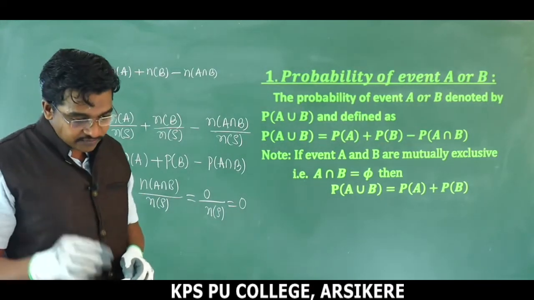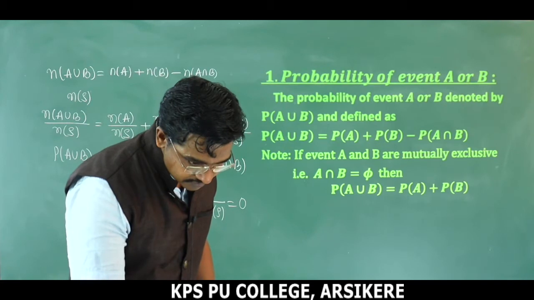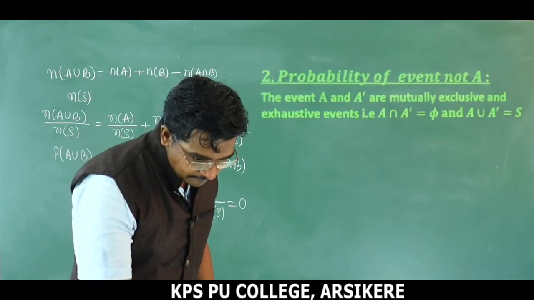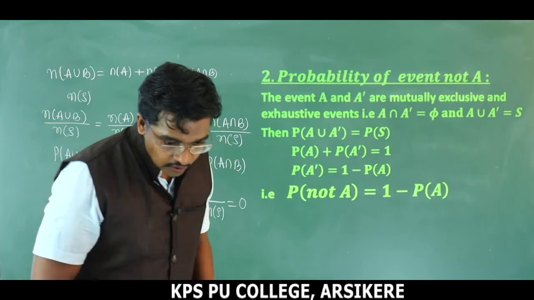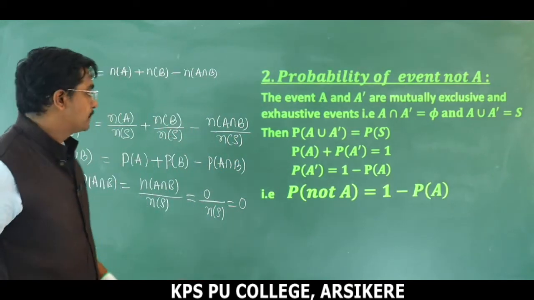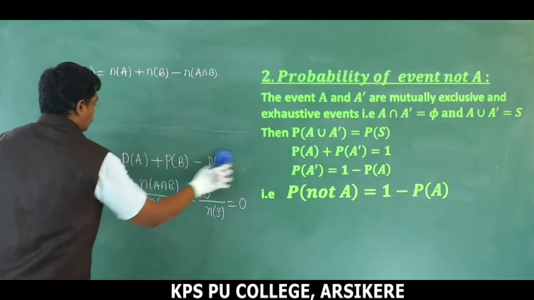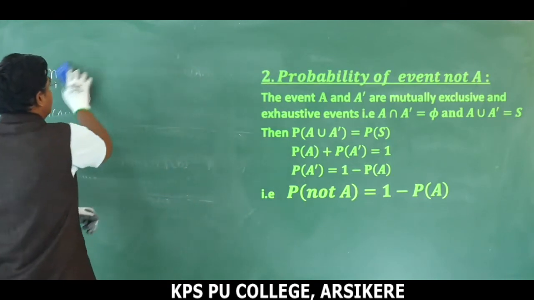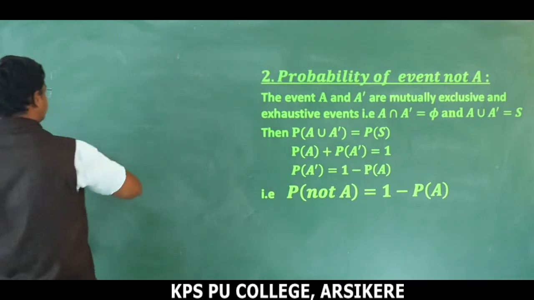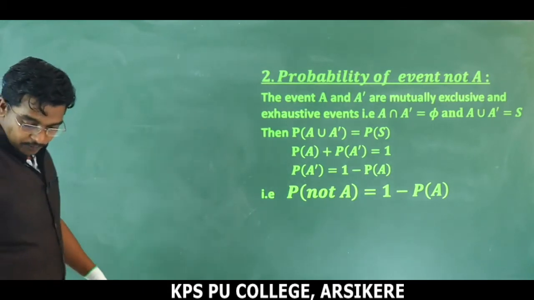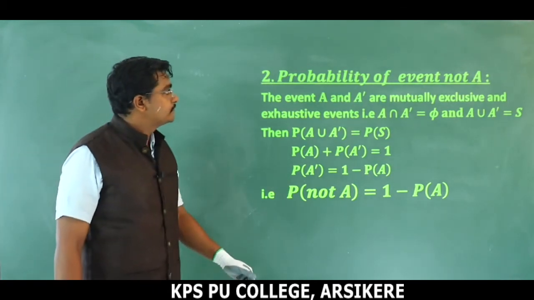Next we are moving to another concept. Probability of not A. Okay.